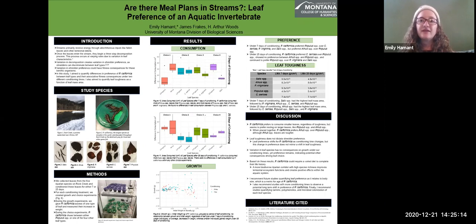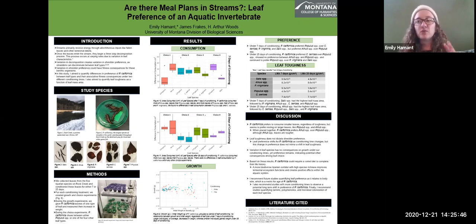I found that between 7 days of conditioning and 25 days of conditioning, there is a preference shift in how much they ate of each leaf. You can see that here in these graphs. Each color represents one of the arrays where it was either cottonwoods, which is on the left, or one of the other leaf types. This top graph is 7 days of conditioning, this bottom graph is 25 days of conditioning. So you can tell between the 2 conditioning times that there's definitely a shift, especially between cottonwoods and alders and cottonwoods and willows, of how much these bugs were eating.